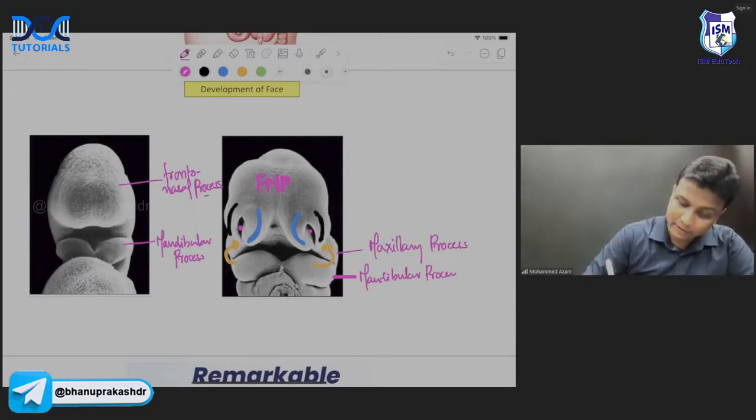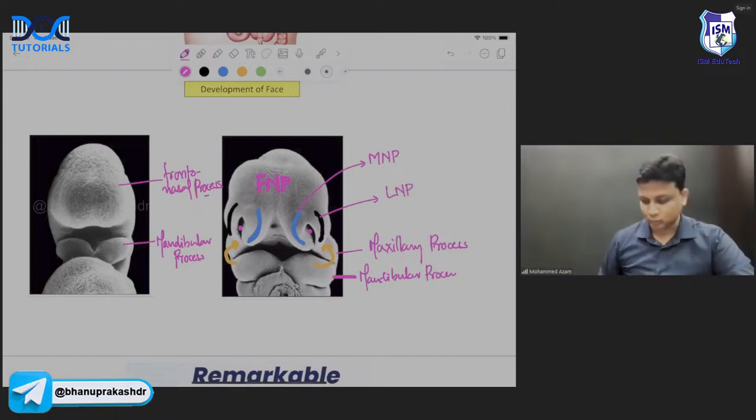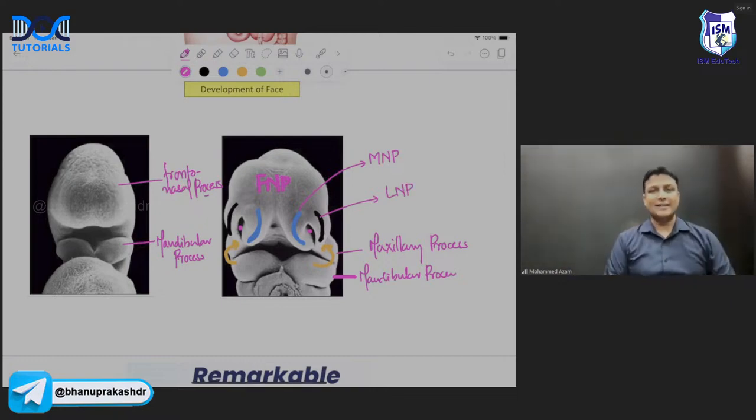So let me write down the names here right now, my dear friends. This one will be the medial nasal process. This one here will be the lateral nasal process. Did you all understand the terminology?